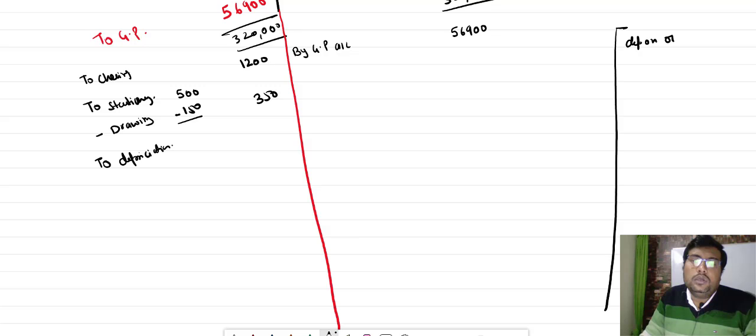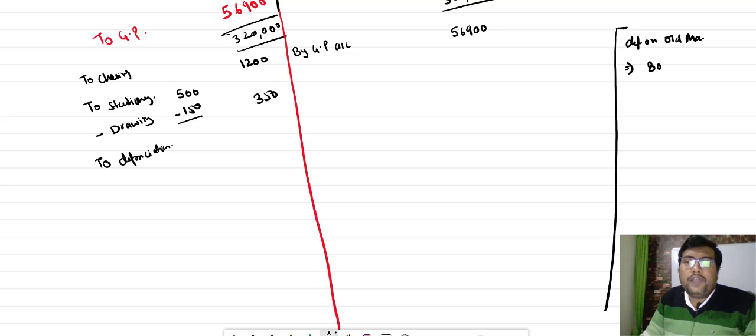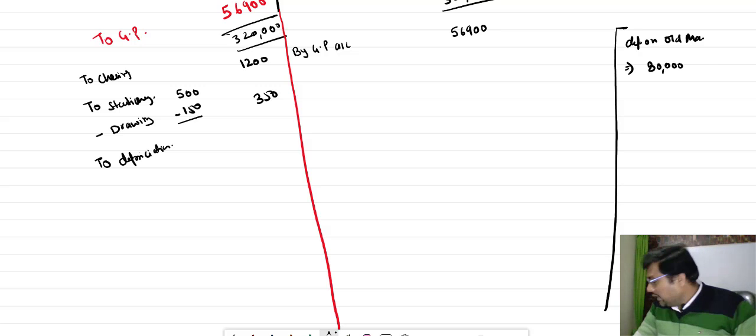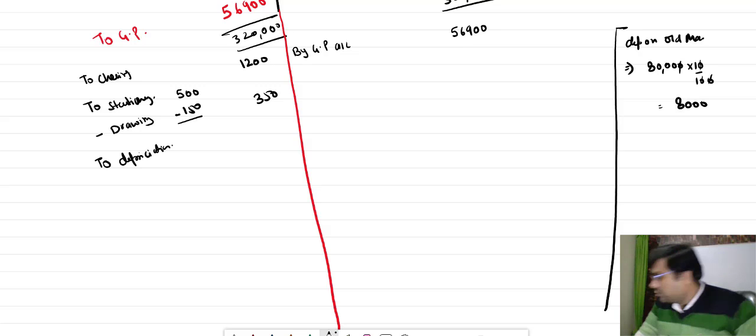So depreciation on old machine will be on 80,000, old machinery value given in the question, and the depreciation on machinery is at the rate of 10%. So 80,000 into 10 by 100 is equal to 8,000 is the depreciation.